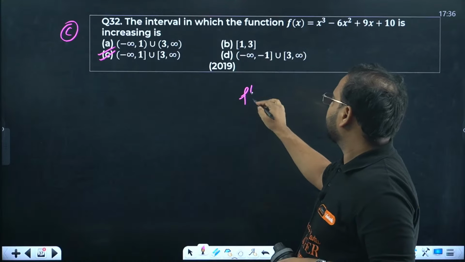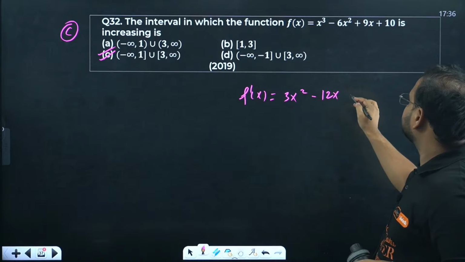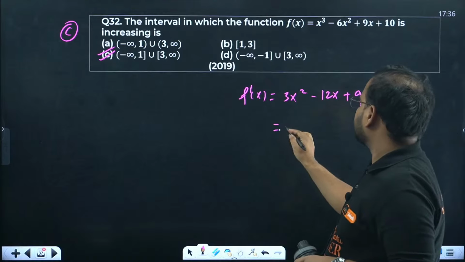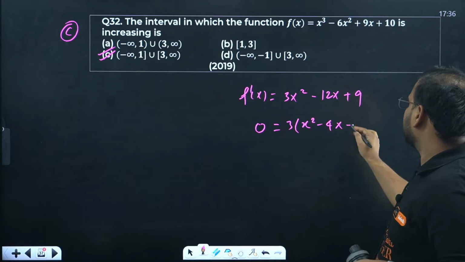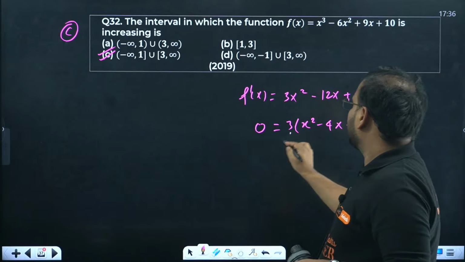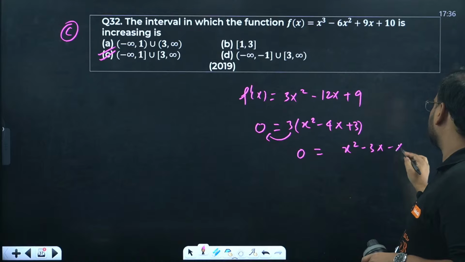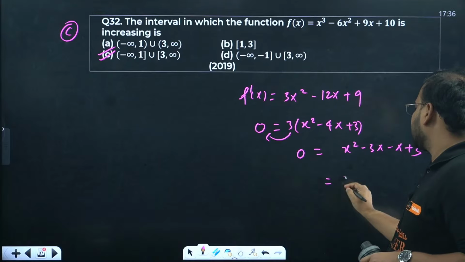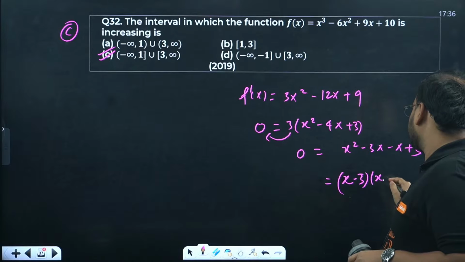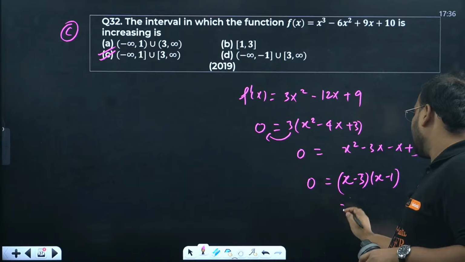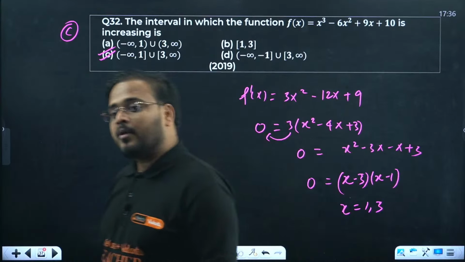Differentiate. 3x square minus 12x plus 9. Put it equal to 0, take 3 common: x square minus 4x plus 3. Bring 3 on this side, it will become 0 only, so 0 equals x square minus 3x minus x plus 3. Factors are coming as (x minus 3) and (x minus 1). Critical points are 1 and 3.